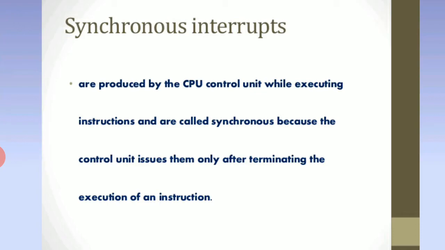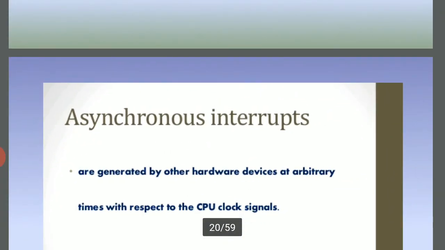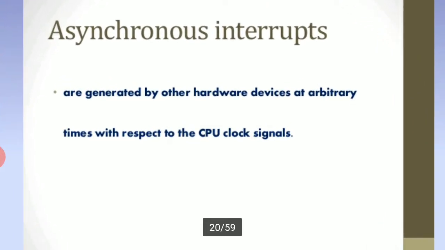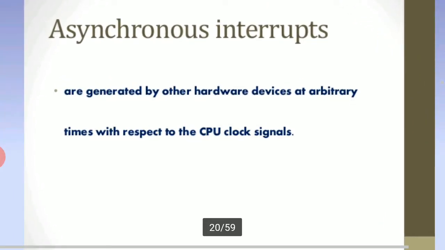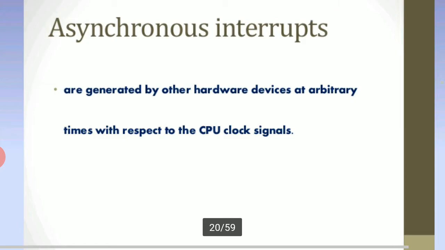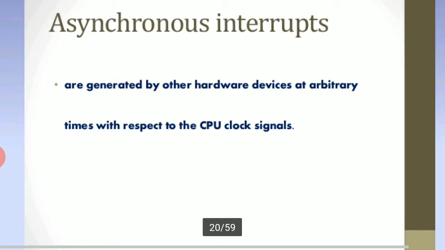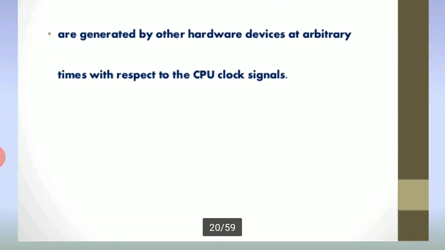This is called synchronization. Asynchronous interrupts are generated by other hardware devices at arbitrary times with respect to the central processing unit clock signals.